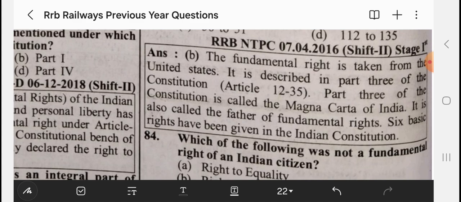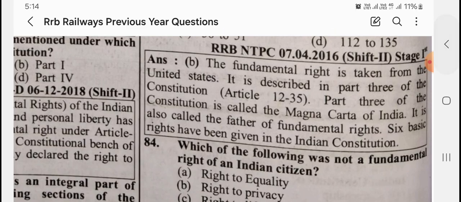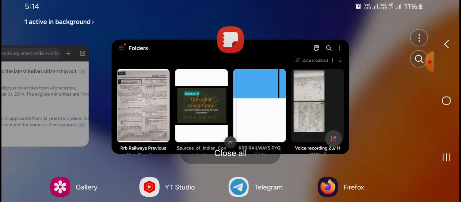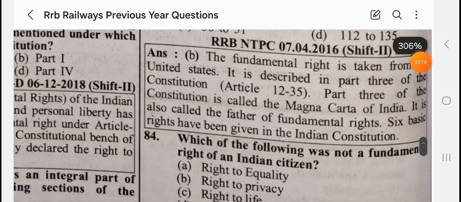Part 3 of the Constitution is also called the Magna Carta of India. It is also called the father of fundamental rights. 6 basic rights have been given in the Constitution currently.